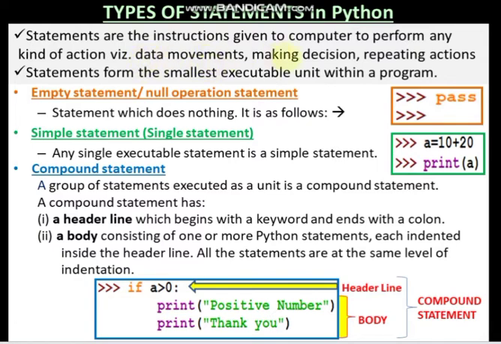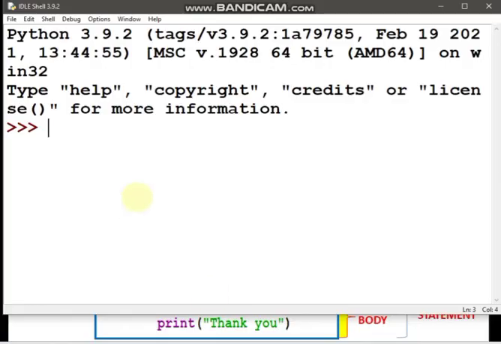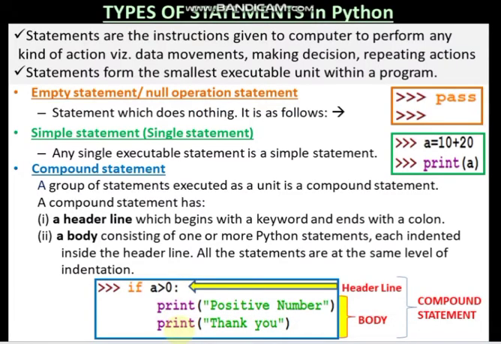Like data movements, making decisions, repeating actions, etc. Or a very simple statement which you have learned, like if you write on the prompt a is equal to 10, this is a statement. Printing a, this is also a statement. So these are simple or single statements.